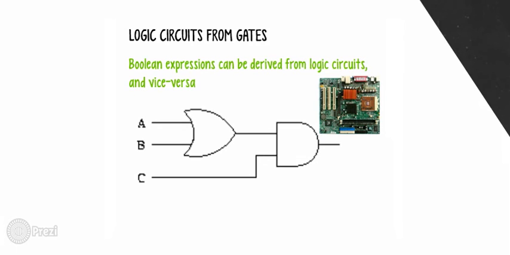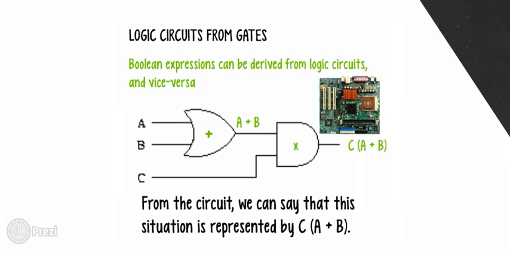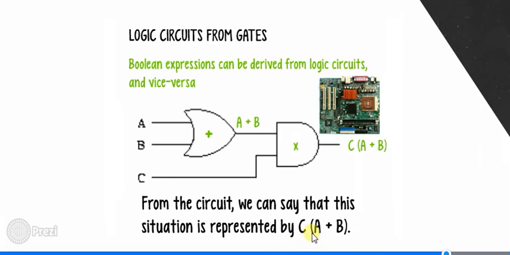So let's take this logic circuit for example. Since the OR gate is also addition, it would be safe to say that it would be A or B, or you can also say A plus B. Since the AND gate is multiplication, you can say that it would be C times A plus B. So all in all, we can say from this circuit, this situation is represented by C times A or B, C and A or B.